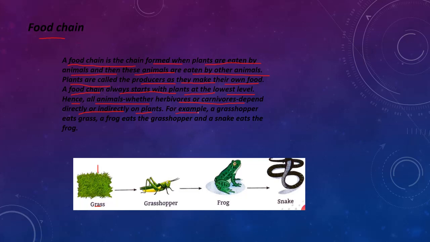For example, a grasshopper eats grass, a frog eats the grasshopper, and a snake eats the frog. The grasshopper eats the grass and is eaten by a frog. So the grasshopper is number 2, the frog is number 3 and the snake is number 4. The frog is eaten by the snake, and the snake will decompose.